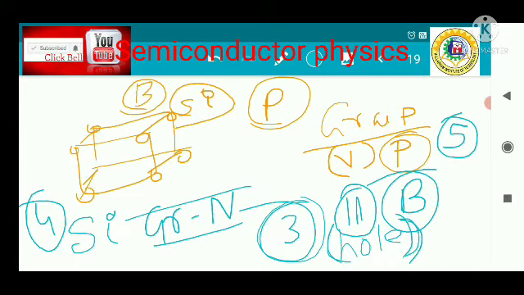And in the case of a group 5 element, if we make covalent bonds with silicon, then one electron is in excess. So an excess electron is created here, and here a hole is created. So if the electron concentration is higher, we call it n type. If the hole concentration is higher, we call it p type. As simple as that. I am just drawing a diagram so that you can easily identify that.